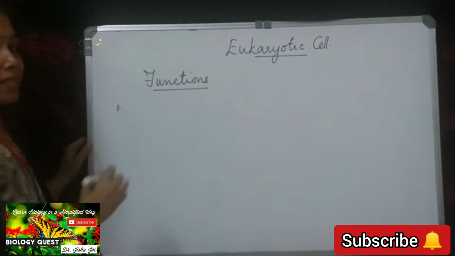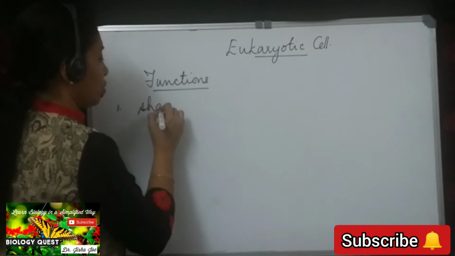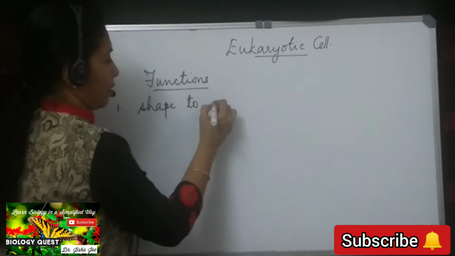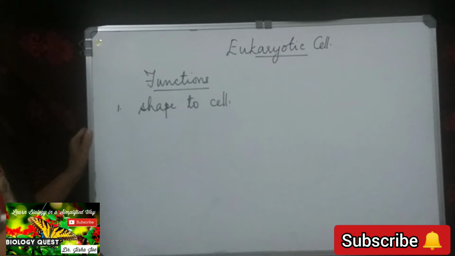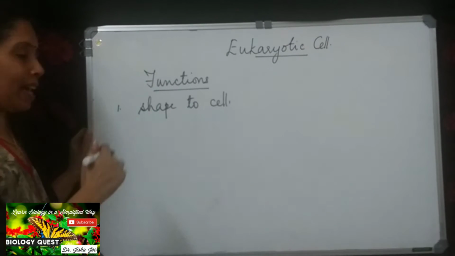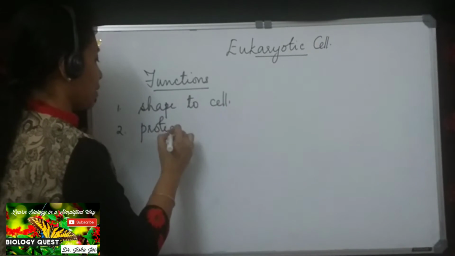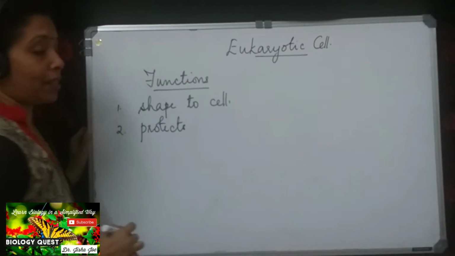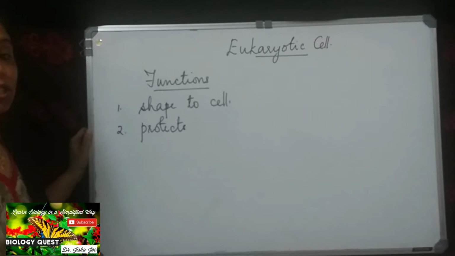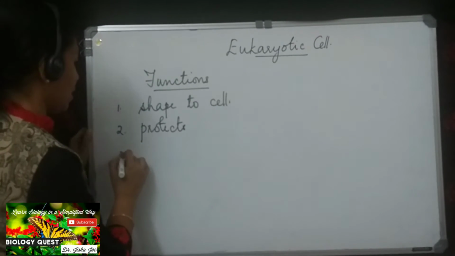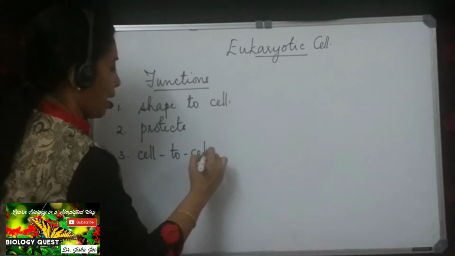First one, cell wall provides shape to the cell. The second function is that it protects the cell from mechanical damage. Third point is that it helps in cell-to-cell interaction.